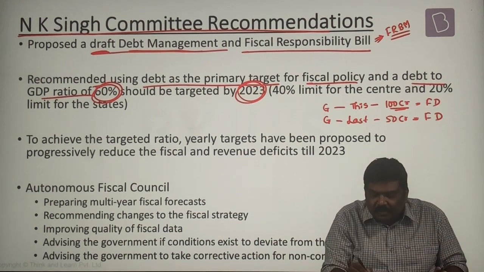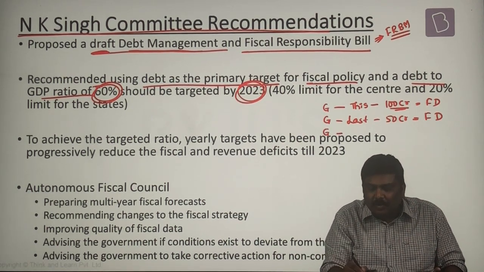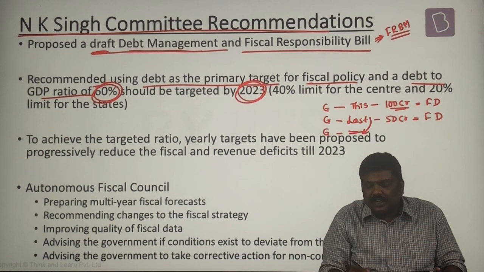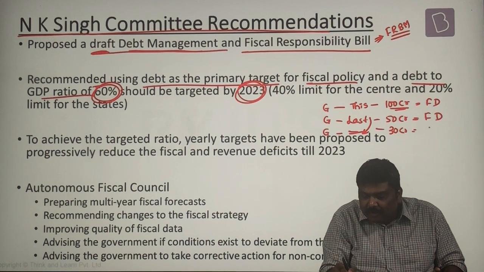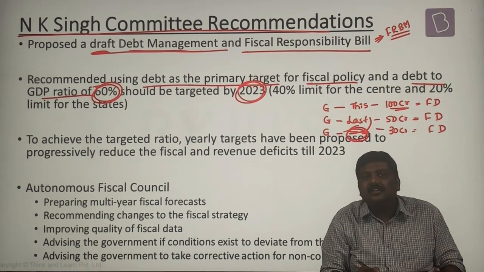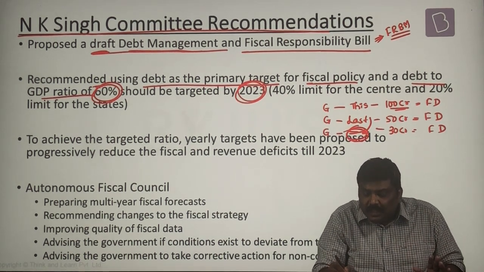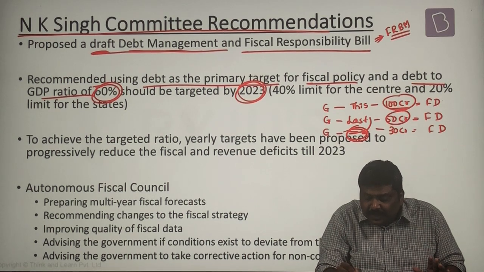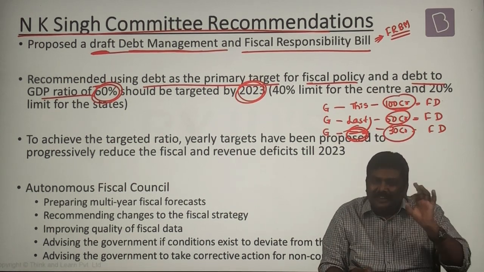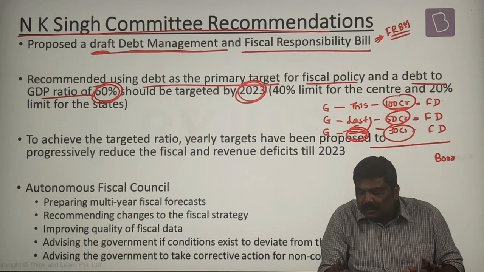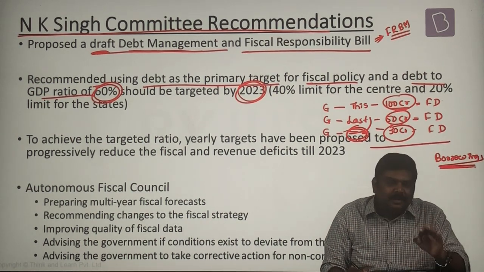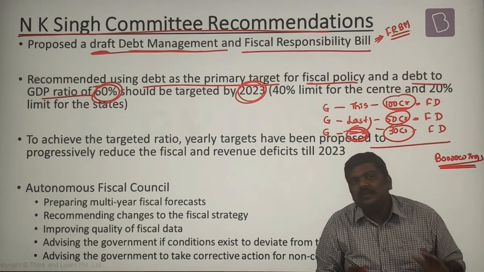In the same way, the government had borrowed 30 crore rupees in the year before, and this 30 crore became the fiscal deficit of that year. Now look at this. These are the fiscal deficits of the respective years. Debt basically means the total borrowings. Have you understood this? Debt means the total borrowings done by the government.